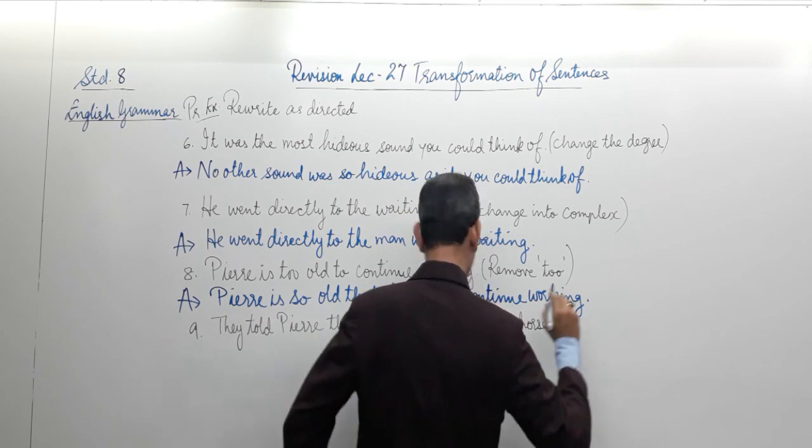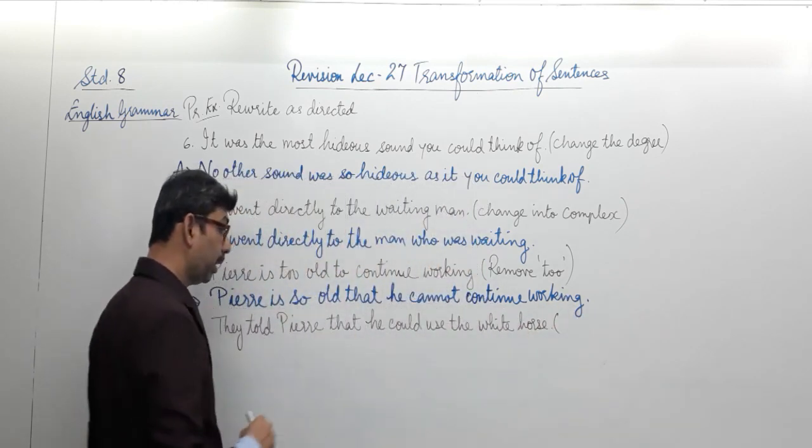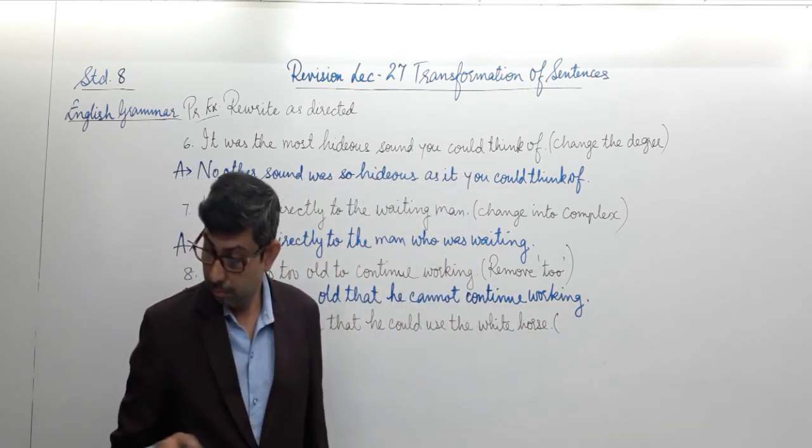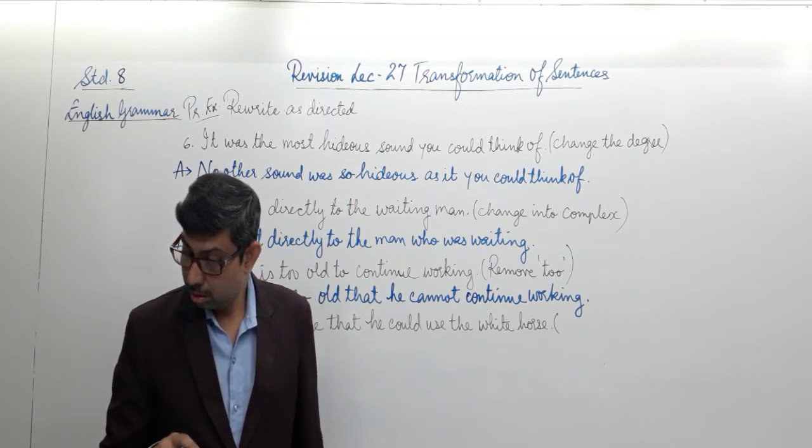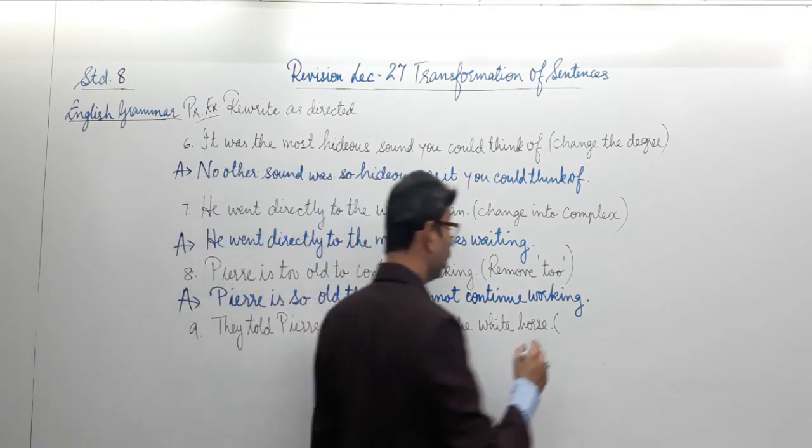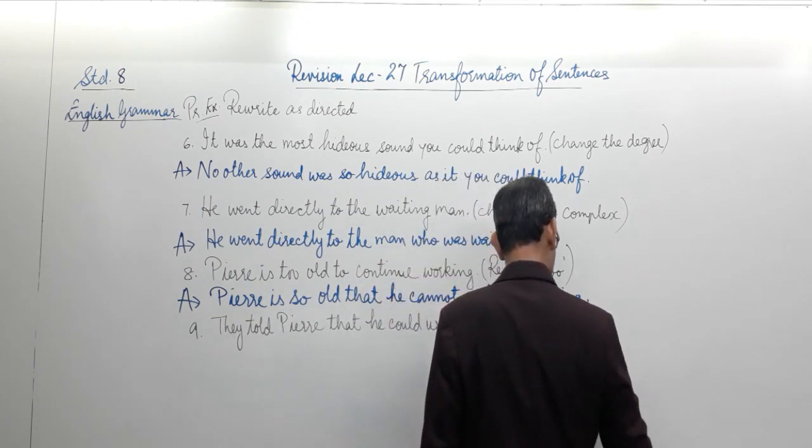Now carefully, if you observe, the statement given to you is in a complex form and you have to change it into the simple one. So the instruction is turn into simple.